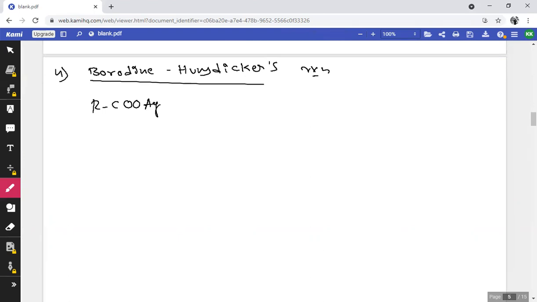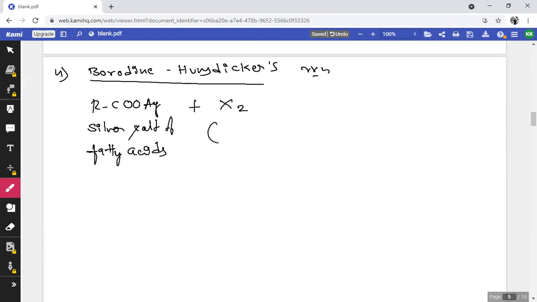RCOOAg, which is a silver salt of fatty acids, that means silver salts of carboxylic acid, treated with halogen.